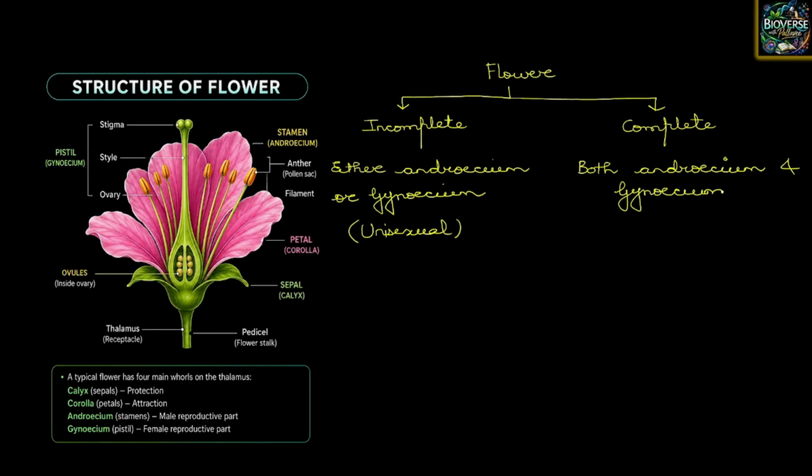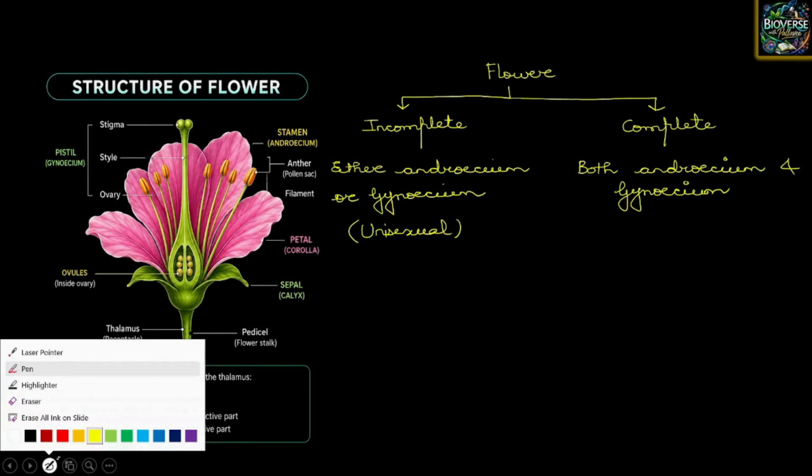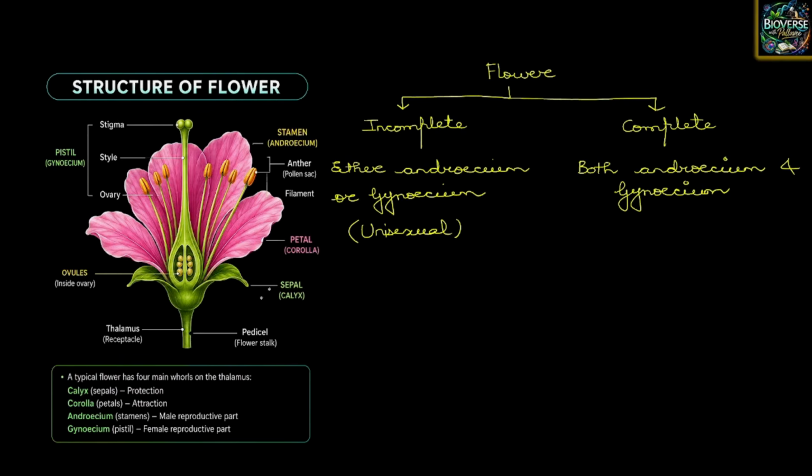Let us talk about when only one such structure is present. A flower that consists of only androecium is called a staminate flower. And the flower in which only gynoecium is present is called a pistillate flower. I hope this is understood by everyone. Okay.